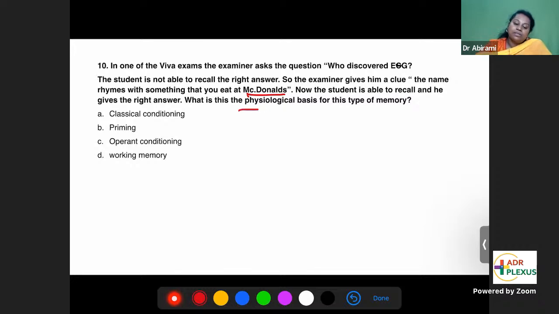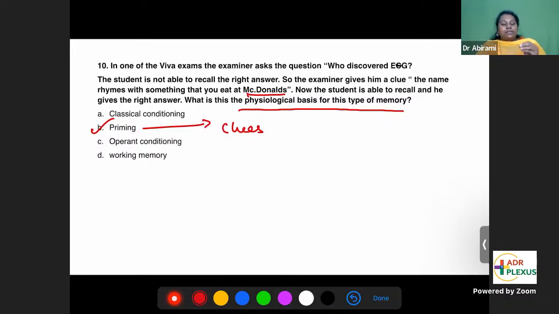What is the physiological basis of this type of memory? This type of memory is called priming. Priming means by giving clues, or when you combine something which you don't know with something which you already know. You know burger, but you don't know the name of the scientist as Berger. So you try to correlate something which you don't know with something which you already know by giving clues. That is called priming. This is one method of learning. The answer is priming. What are the other options?